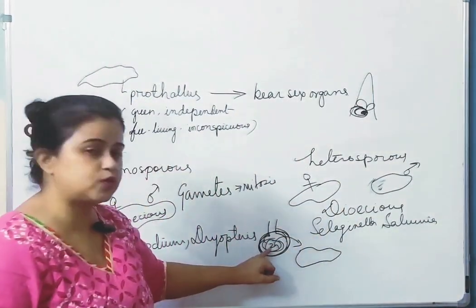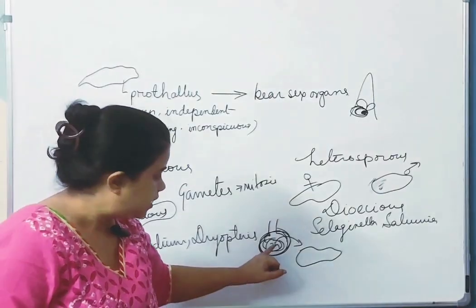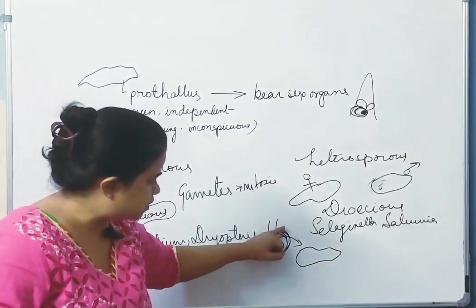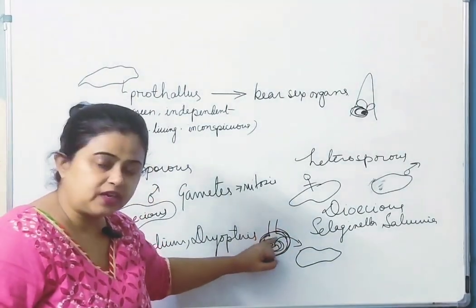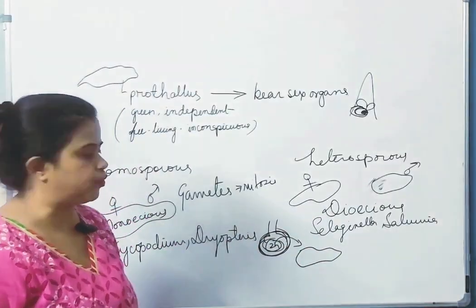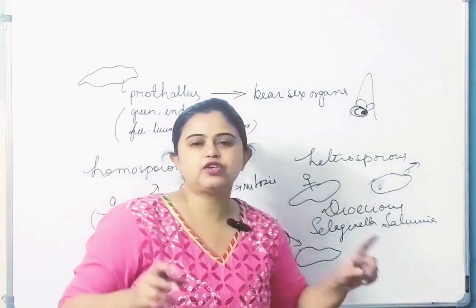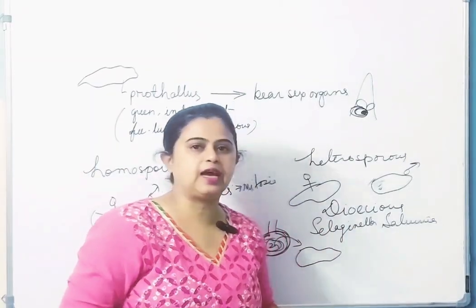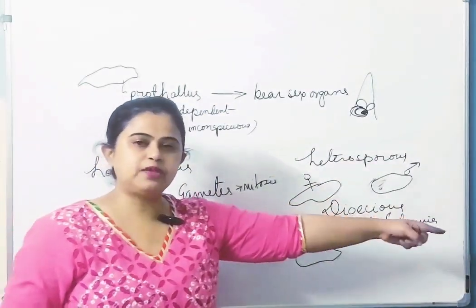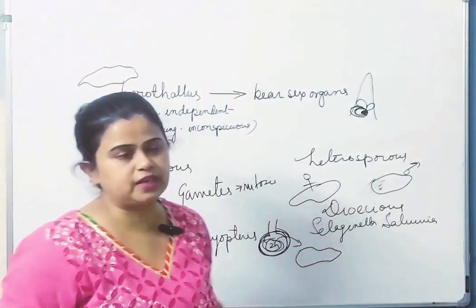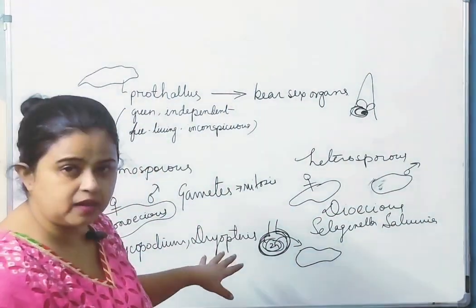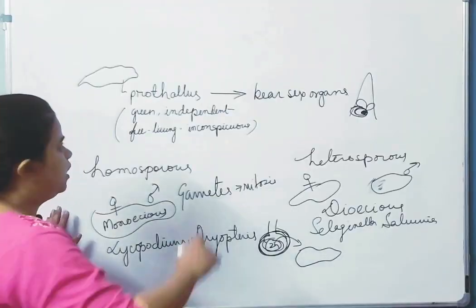The zygote is not immediately dispersed. It is retained within the gametophyte, then it gives rise to the sporophyte. This habit is a precursor of the seed habit. The seed habit we see later in gymnosperms and angiosperms. Clear?